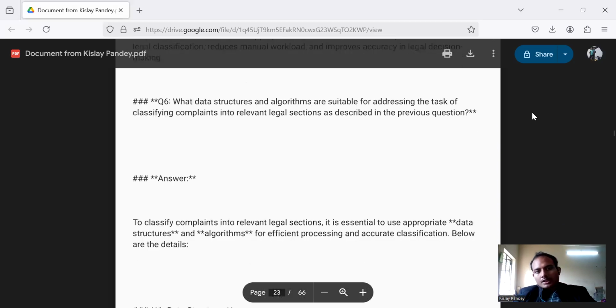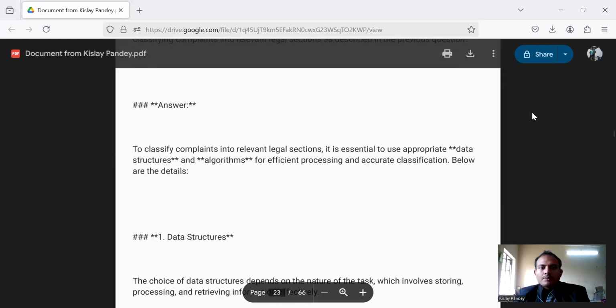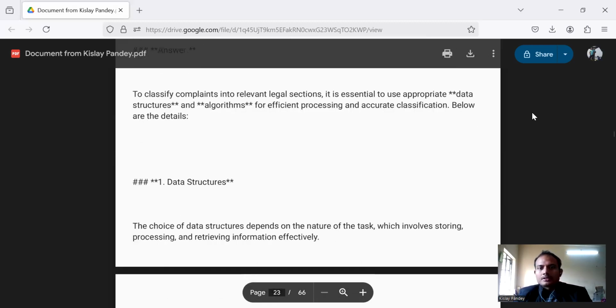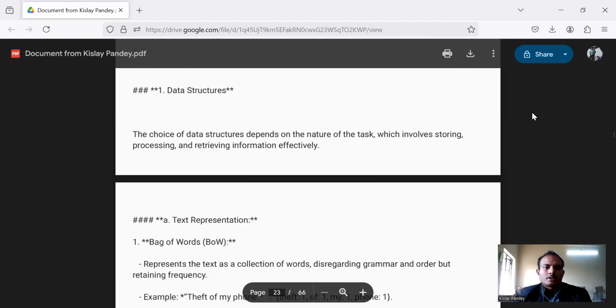Now we are moving to question number 6, which says: what structures and algorithms are suitable for addressing the task of classifying complaints into relevant legal sections as described in the previous section? To classify complaints into relevant legal sections, it is essential to use appropriate data structures and algorithms for efficient processing and accurate classification. Below are the details. First is data structures.